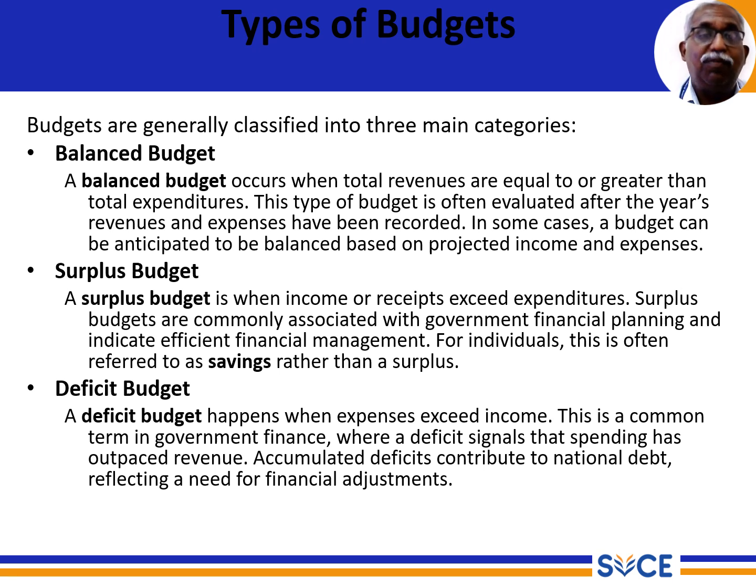A surplus budget is when income or receipts exceed the expenditure. Surplus budgets are commonly associated with government financial planning and indicate efficient financial management. A deficit budget happens when expense exceeds the income. In terms of government finance, when this happens, the signal may be an immediate response to revenue.